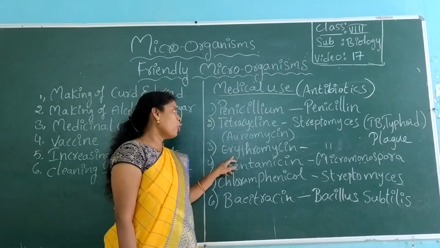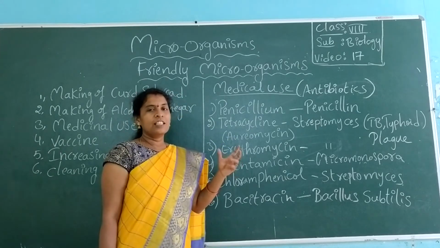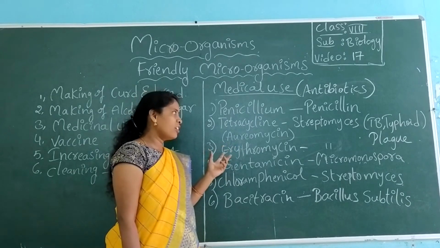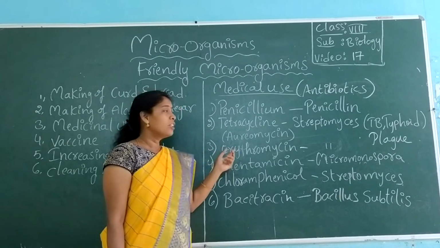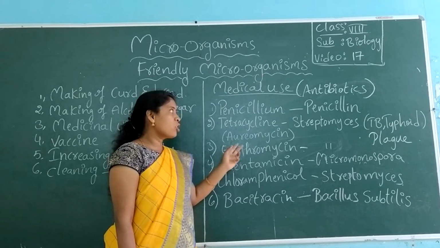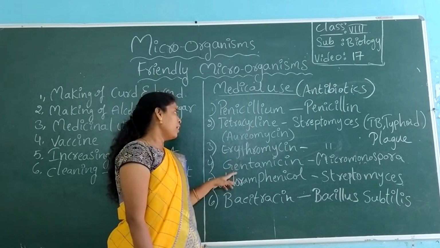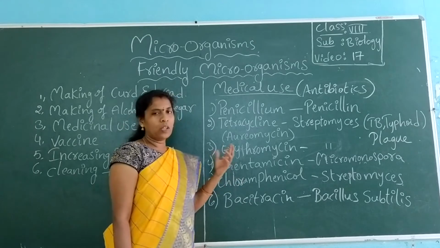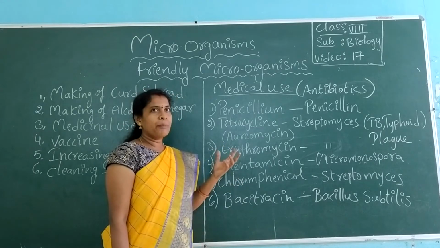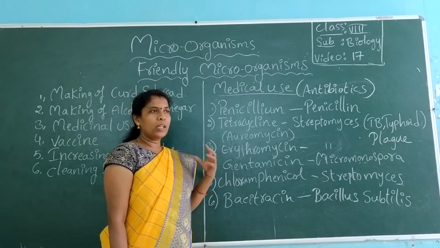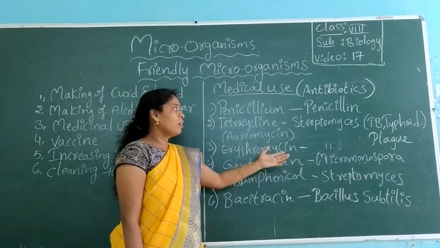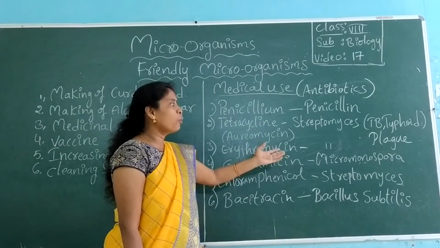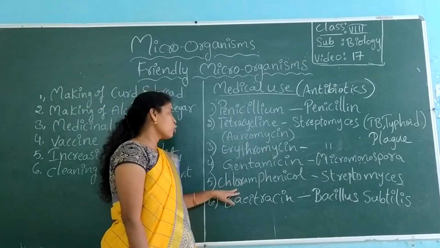Next, erythromycin. Nowadays we are using erythromycin, an antibiotic, in corona treatment, and we also get it from Streptomyces. And next, gentamicin. Generally for body pains or body aches because of bacterial infection, they make use of gentamicin. We get it from Micromonospora bacteria. And next, chloramphenicol.